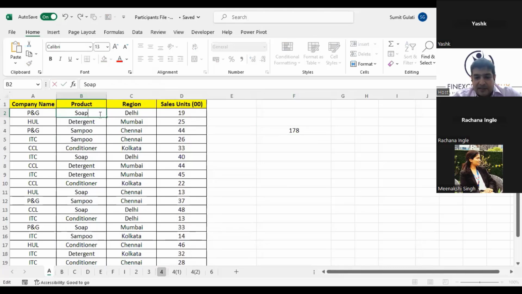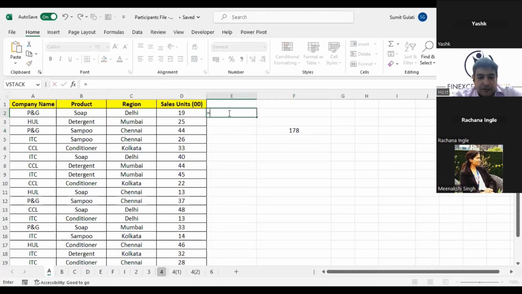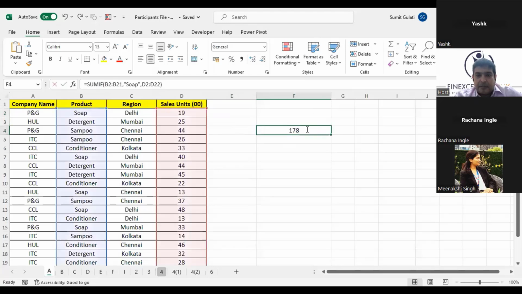If I remove this space, just have a look, the answer changes to 197. So how to deal with this problem? There are two ways. First way is I could have used a trim function and trimmed this, so that means all extra spaces could have been removed. I'll tell you a second way, which is a better way in this case.